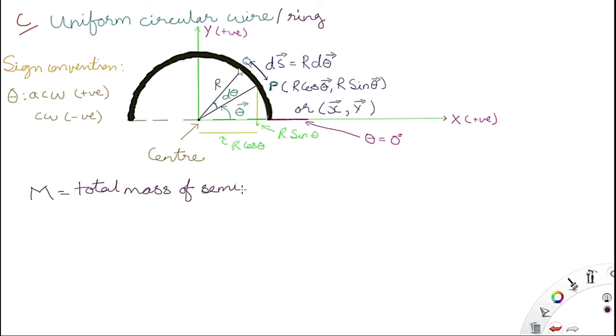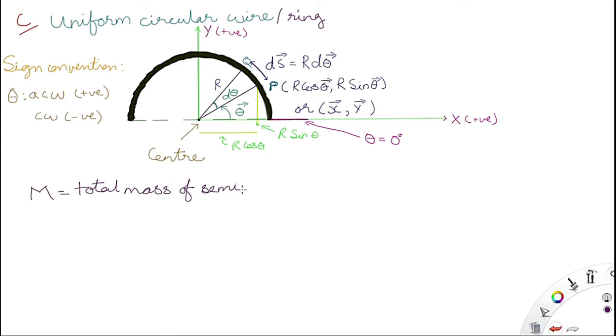We have seen the previous case, which was a straight rod. When you bend this straight rod into a semicircular wire or semicircular rod, this forms a ring. Now we will find the center of mass of that ring.